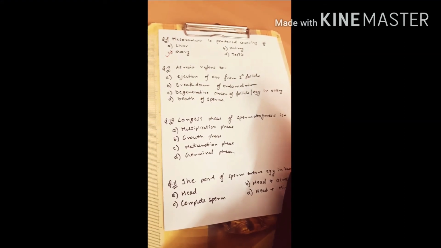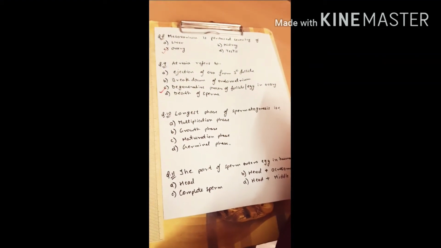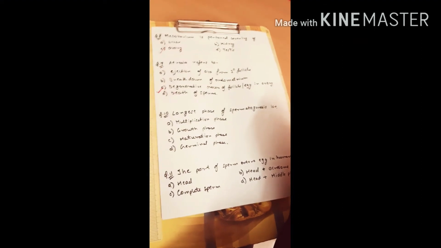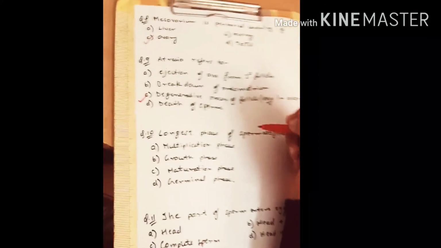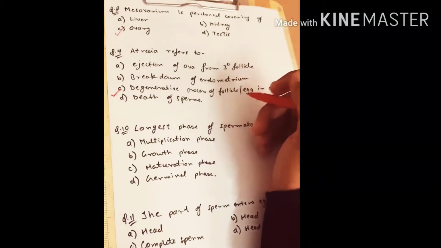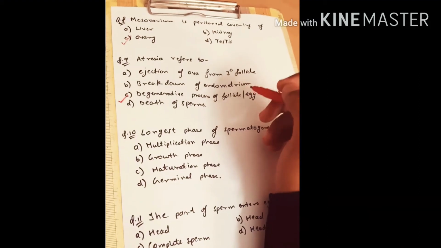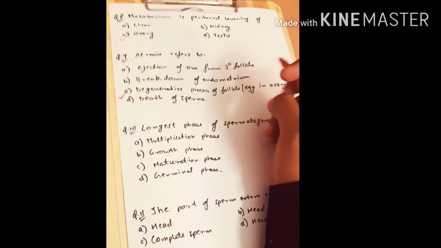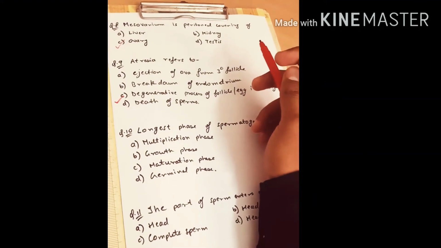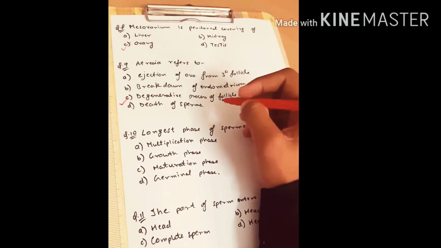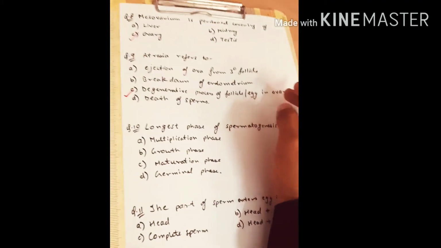So the correct option is option C, degenerative process of follicle, egg and ovary. This process of atresia occurs throughout the woman's life, as she is born with millions of follicles, and in her lifetime she only ovulates around 400 to 450 follicles. Okay, so moving to our next question.